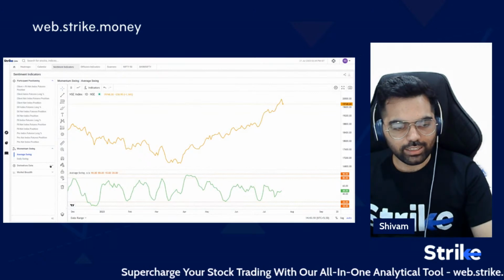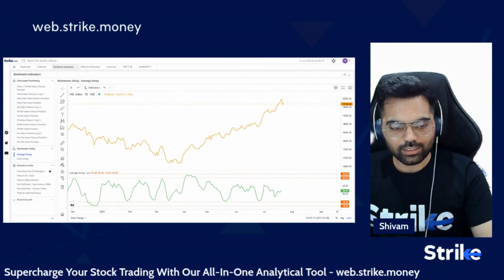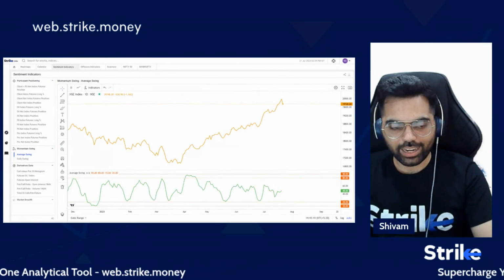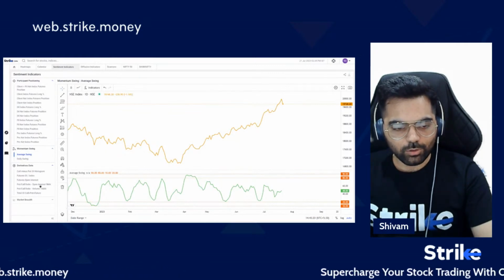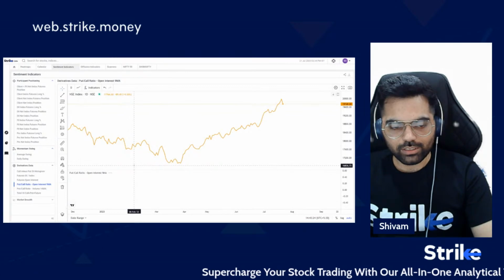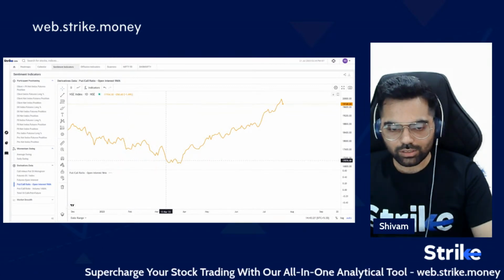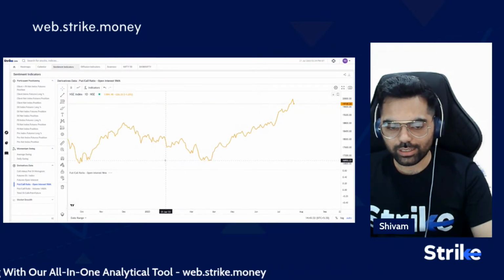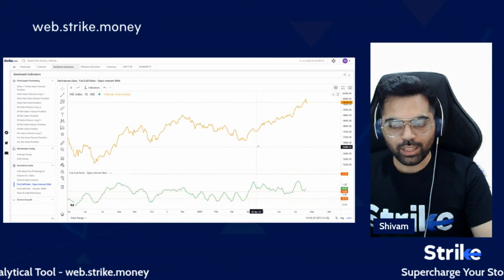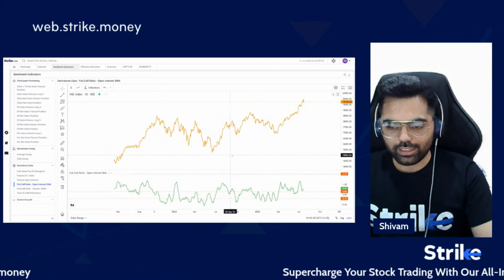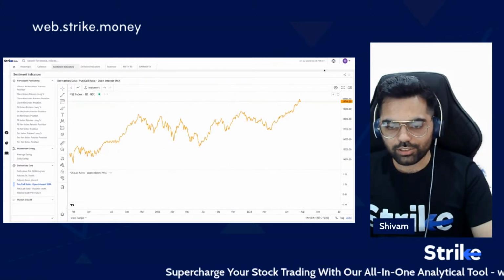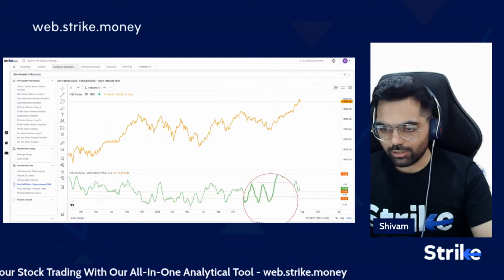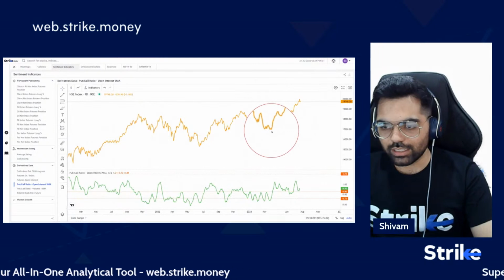Now, interestingly, in derivatives data, you will get indicators that are not available anywhere else. So you can come here to web.strike.money and check them for yourself. I'll go to the OIPCR, which is a market-wide put call ratio, which means all stocks and indices based on OI, and it is a 9-day moving average for the same. When plotted against the Nifty, it can give us short-term or medium-term signals. As you can see, when it goes to extreme lows like 0.7 or so, that is where the market is seen to be bottoming.